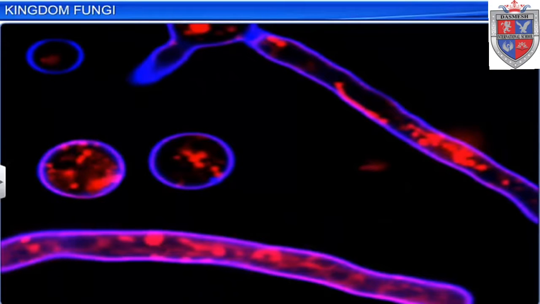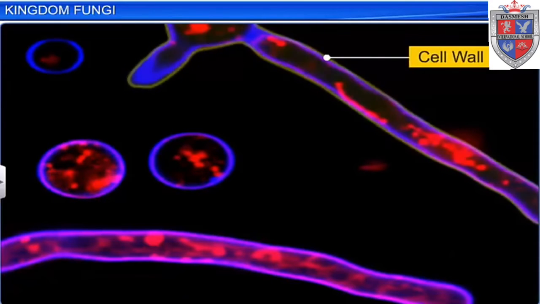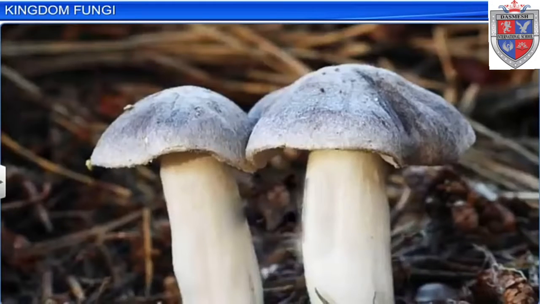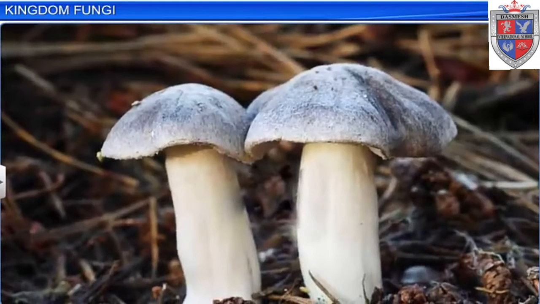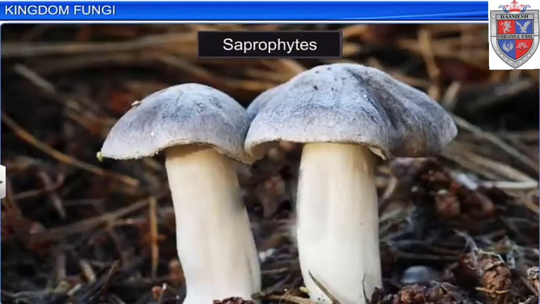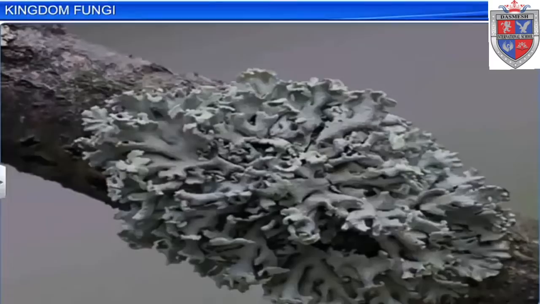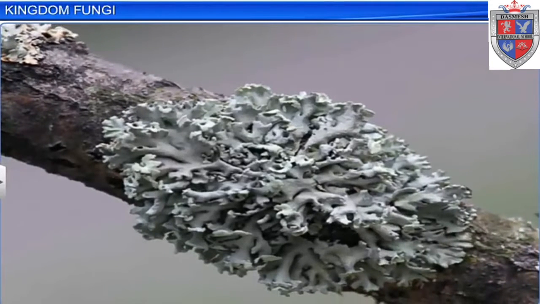Apart from hyphae, fungi are also distinguished by their cell wall, which is made up of chitin and polysaccharides. Most fungi are heterotrophic in nature and absorb soluble organic matter from dead substrates, and hence they are known as saprophytes. Fungi that depend on living plants and animals are called parasites. Some fungi can also live as symbionts for their mutual benefit.